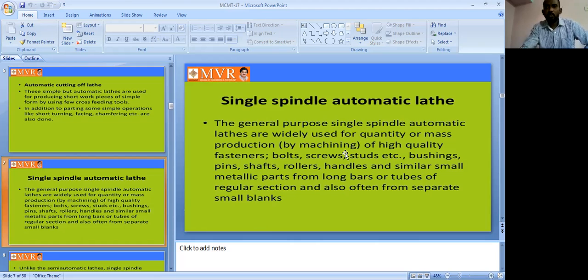Single spindle automatic lathes are widely used for quantity or mass production.